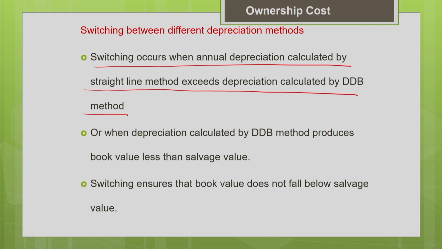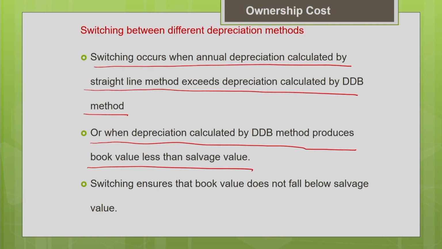Another case where we switch over is when the depreciation calculated by your DDB method produces a book value less than the salvage value. This we do not want to occur. We want the book value at the end of useful life to match the salvage value. So in that case also we have to switch over from one method to the other. Switching will ensure that the book value does not fall below the estimated salvage value.